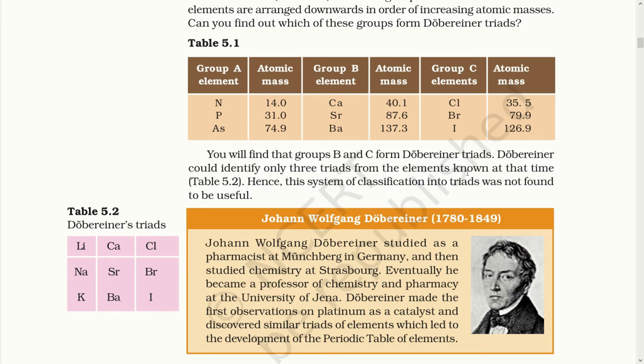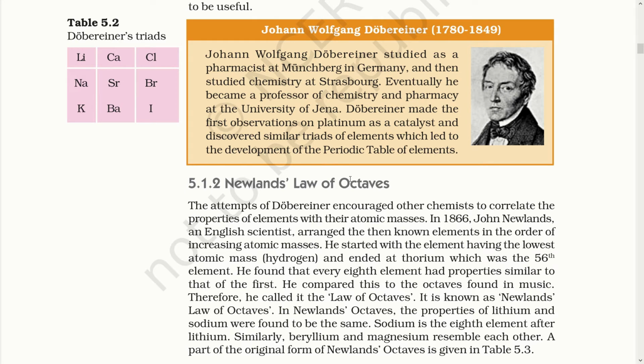So after grouping the elements in a series of 3, there came a system in which the elements were grouped in a series of 8. This system of putting the elements in groups of 8 was found by an English scientist named John Newlands. The attempt of Dobereiner encouraged other chemists to correlate the properties of elements with their atomic masses. In 1866, John Newlands, an English scientist, arranged the then known elements in the order of increasing atomic mass. He started with the element having the lowest atomic mass and ended at thorium, which was the 56th element.